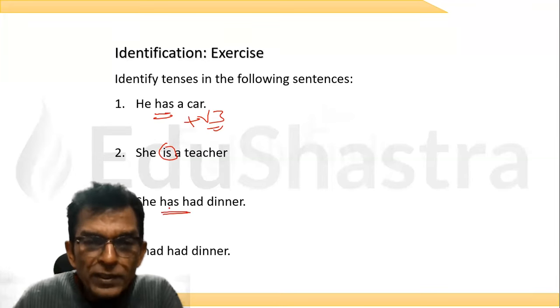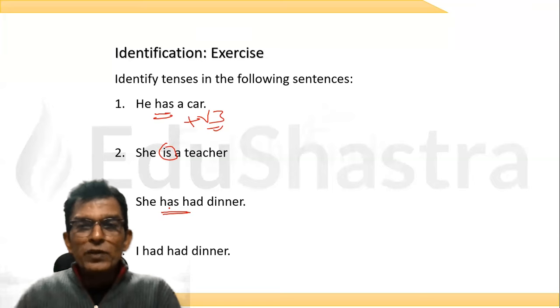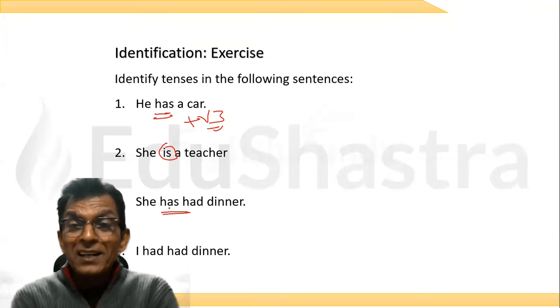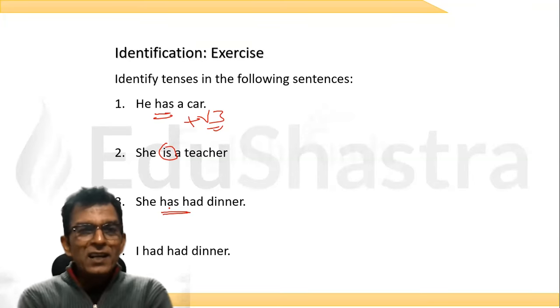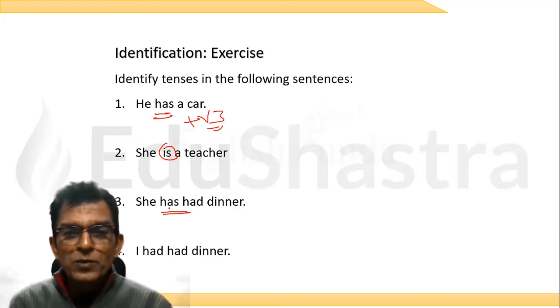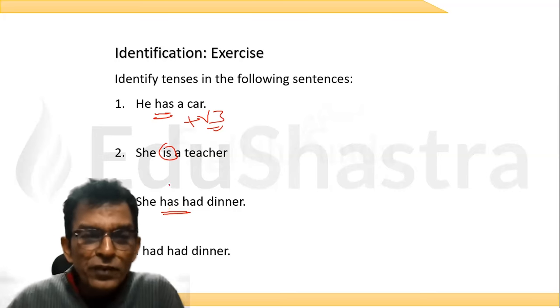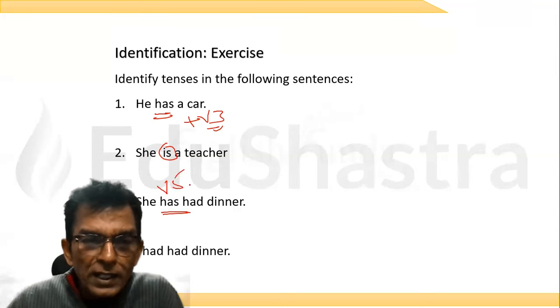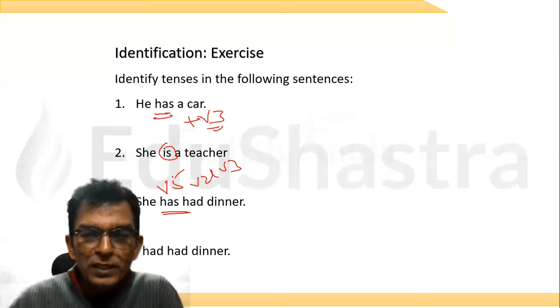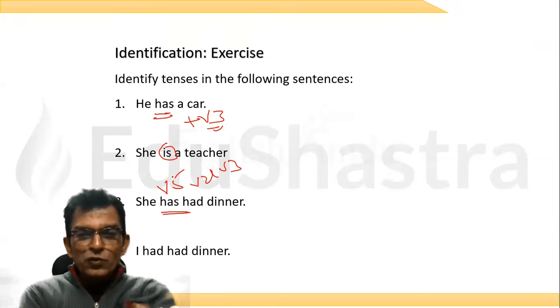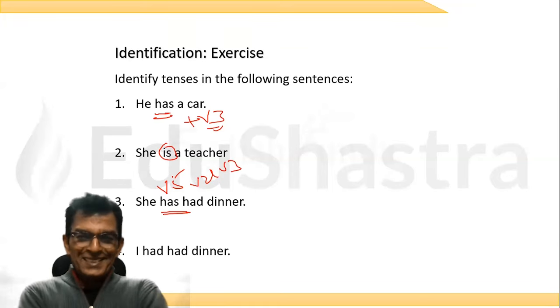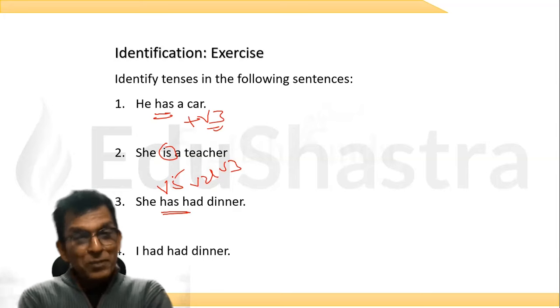Now come to this. How many verbs do we have here? She has had dinner. How many verbs do we have? Two verbs. Very good. One is V5 and one is V2 or V3. What do you think? The second one is V2 or V3. What should it be? Present perfect.